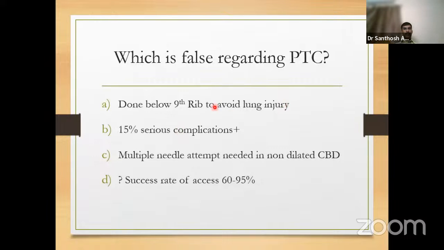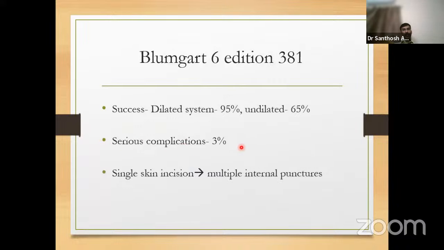Again, the question for percutaneous transhepatic cholangiography. This question was again taken from the 6th edition of Lungart. The options: which among the following is false? Done below the 9th rib to avoid lung injury for the right side. 15% will have serious complications. Multiple needle attempts are needed in non-dilated CBD. The success rate of access is 60 to 95%. The answer is: only 3% of them will have serious complications.